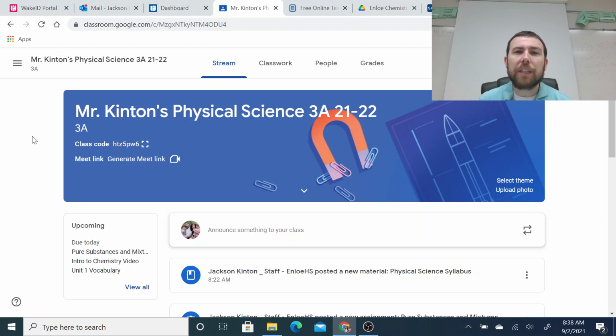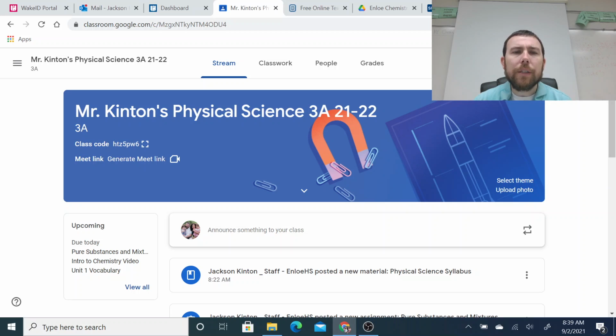What you can see here is my Google Classroom that I'm going to be using. This is going to be our home base for a lot of things that we're going to be doing in physical science. Here is the Google Classroom code that students have already been using to log into and join our class. That's where information is going to be, assignments are going to be posted, as well as any videos that I've created to help students access the content in physical science.